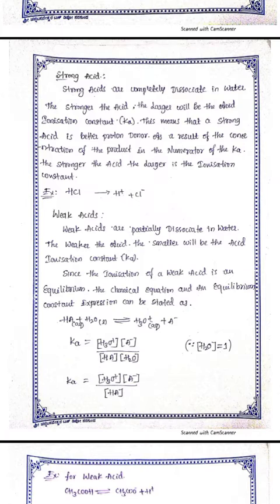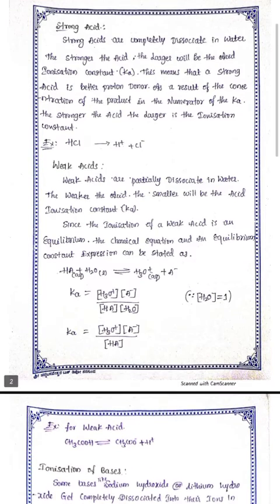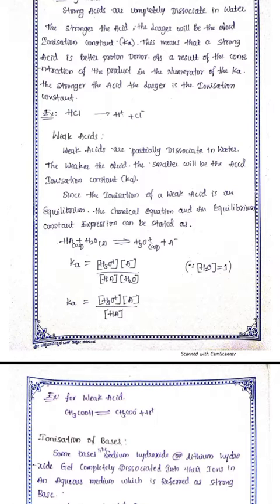Since ionization of a weak acid is an equilibrium, the chemical equation of the weak acid is expressed as HA in aqueous medium plus H2O in liquid, equilibrium sign, H3O plus and A minus. The dissociation constant of the acid, K, is given by the concentration of H3O plus and the concentration of A minus divided by the concentration of HA and the concentration of water. The concentration of water is equal to 1. For example, the weak acid acetic acid splits up into acetate ion and H plus ion.